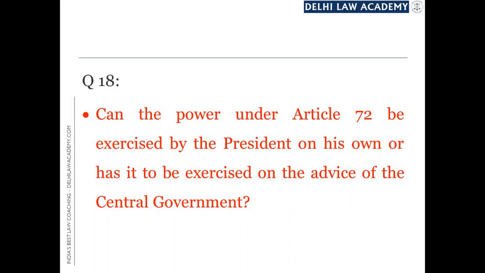Next question. Can the power under Article 72 be exercised by the President on his own, or has it to be exercised on the advice of the central government? Power under Article 72 is the pardoning power which we are discussing now. The question is whether this power which is available to the President has to be exercised by the President on the advice of the Council of Ministers, or he can exercise in his discretion on his own.